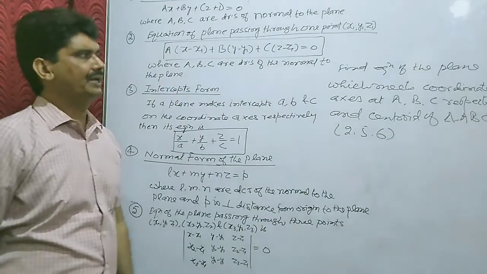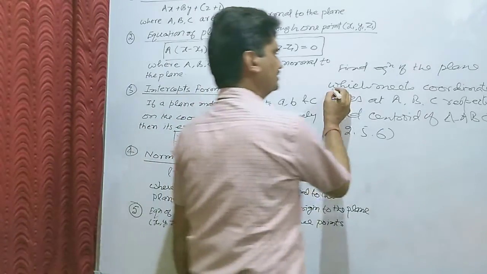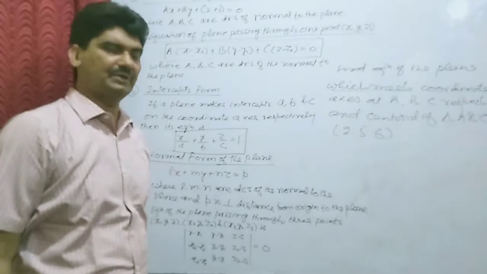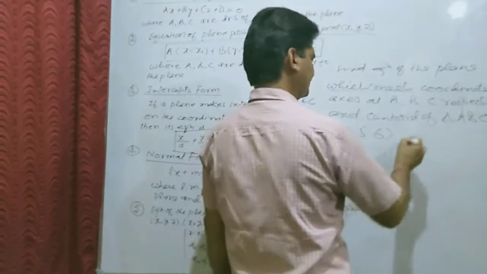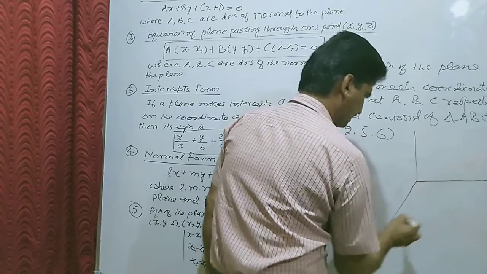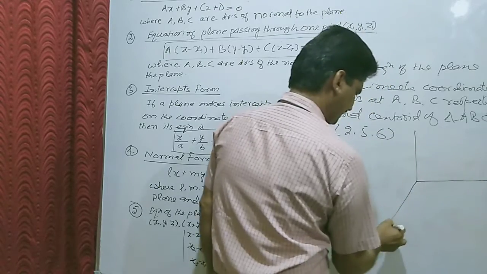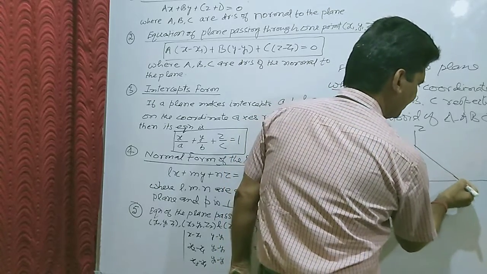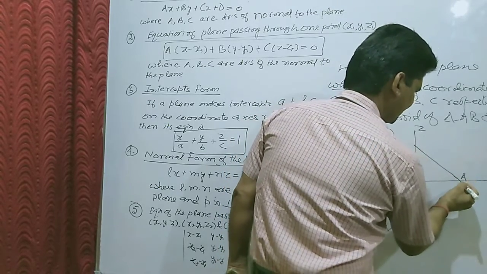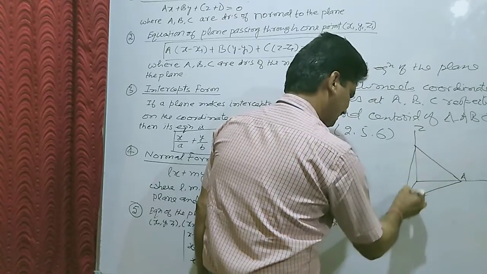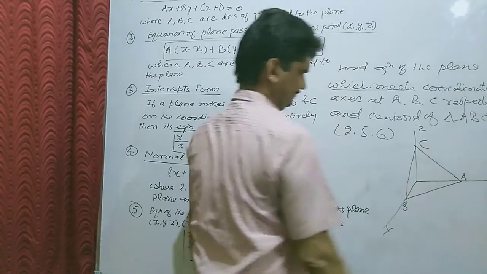The plane meets the x-axis at A, the y-axis at B and the z-axis at point C.